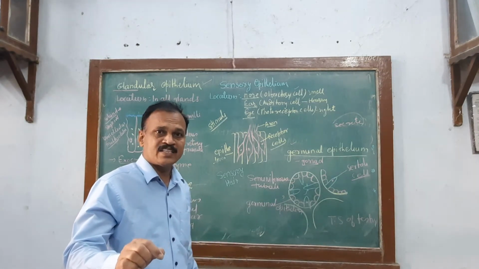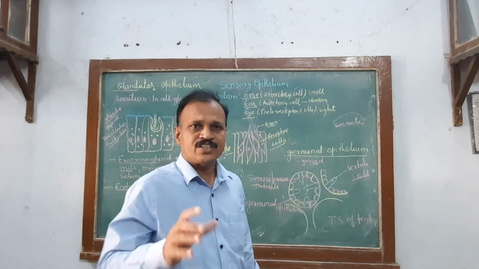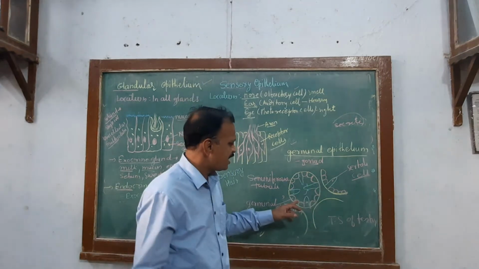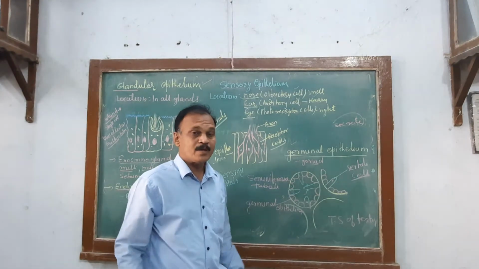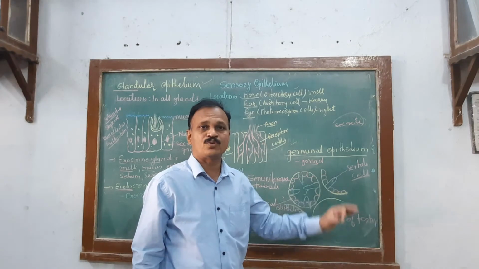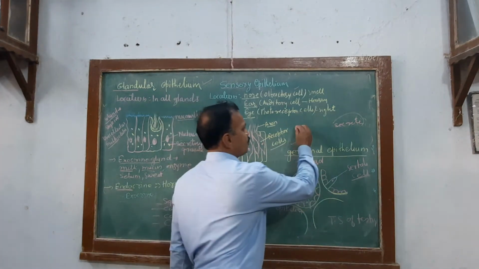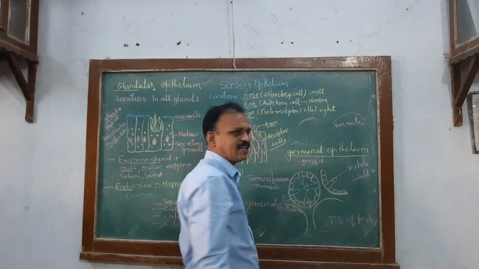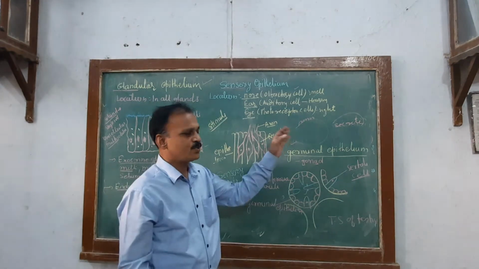These germinal epithelial cells divide and redivide mitotically and meiotically. They produce sperm by the process of spermatogenesis. Each cell has a distinct nucleus surrounded by cytoplasm. They are cuboidal in shape. But where are they located? They are located in the testis and ovary, that is, the gonads, the reproductive organs. They are also located in the ovary. You know the ovary is a female reproductive organ. These are the germinal epithelium cells. These germinal epithelial cells divide and redivide to produce the egg.